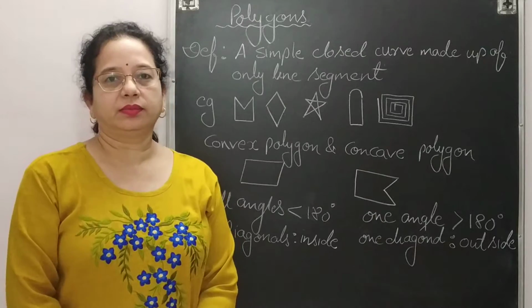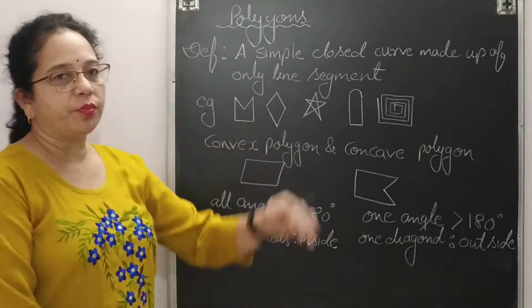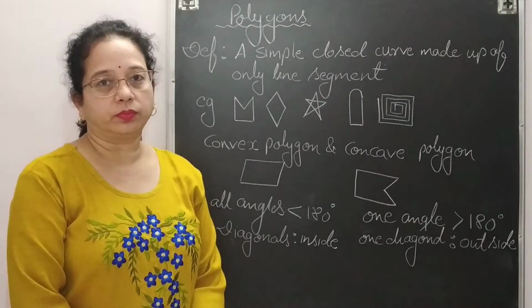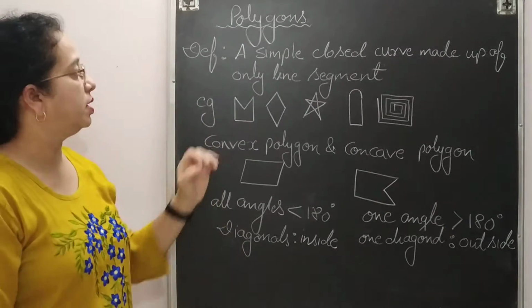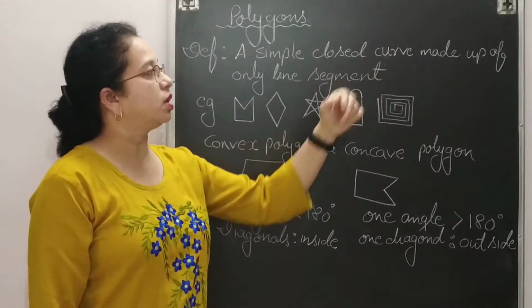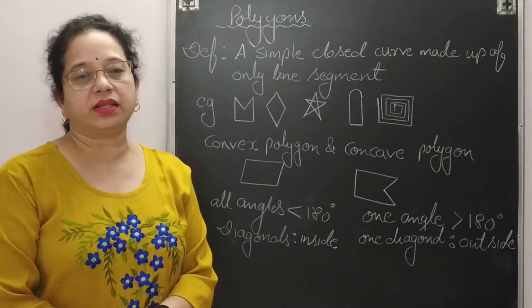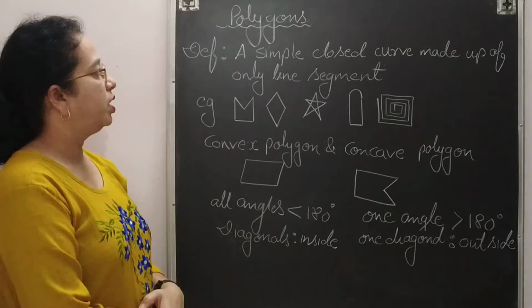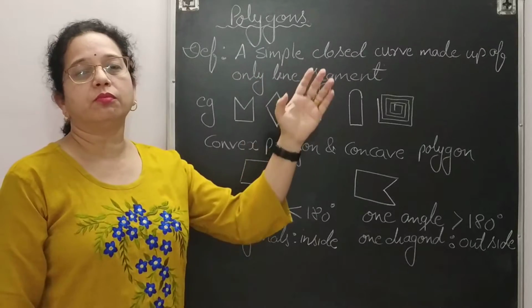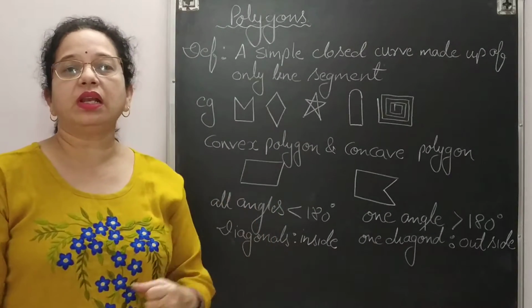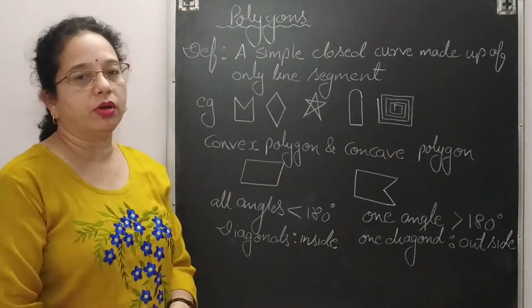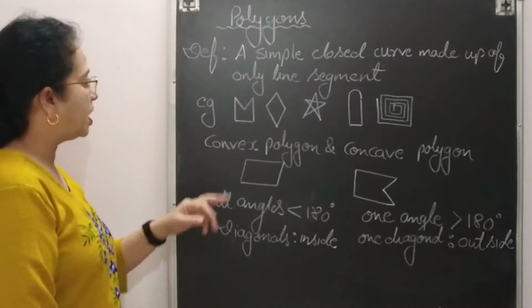Hello friends, my today's topic is polygons. What is a polygon? We can define a polygon as a simple closed curve made up of only line segments. So a figure which is a simple closed figure made up of only line segments is called a polygon. You can see a few examples over here.